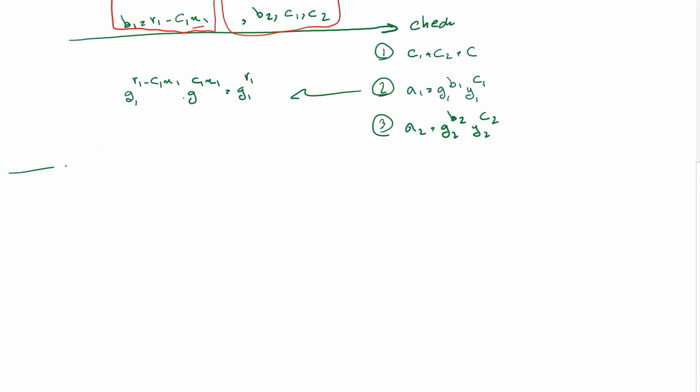So it turns out that we can do the same thing the other way around.